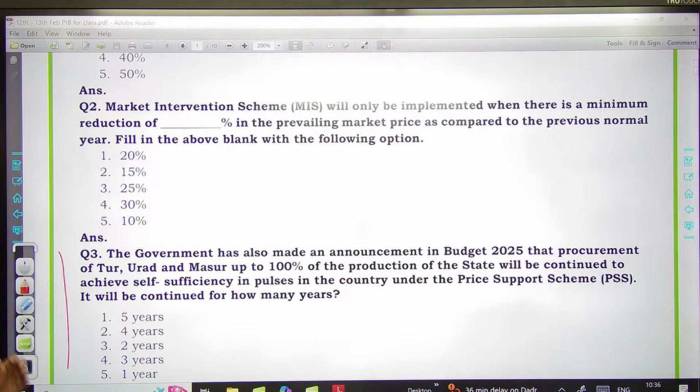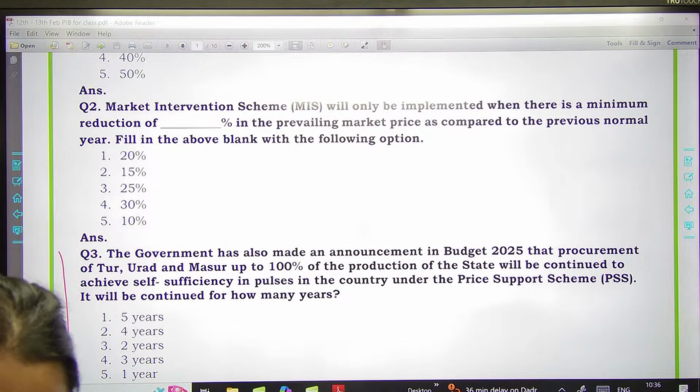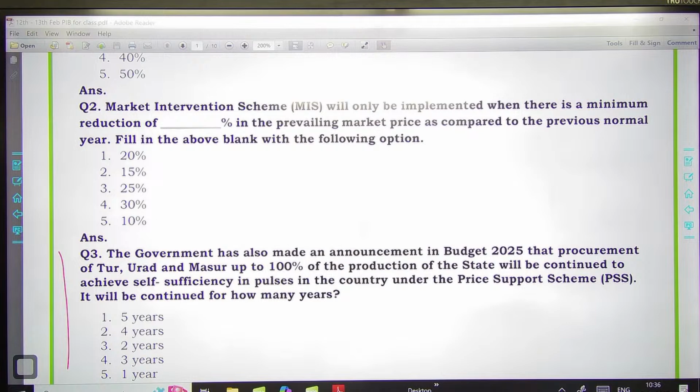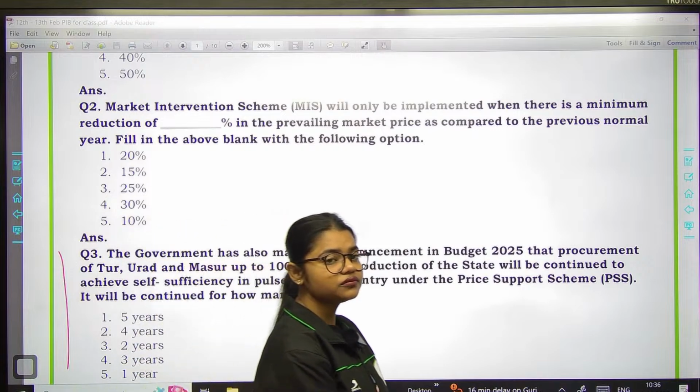Question number 3 is here, everyone. Tell me, the government has also made an announcement in the budget that procurement of tur, urad and masoor up to 100% of the production of the state will be continued to achieve self-sufficiency in pulses. So it will be continued for how many years, everyone?